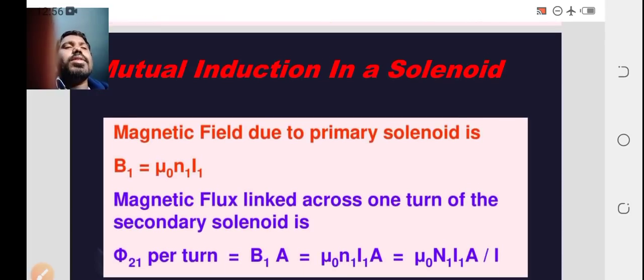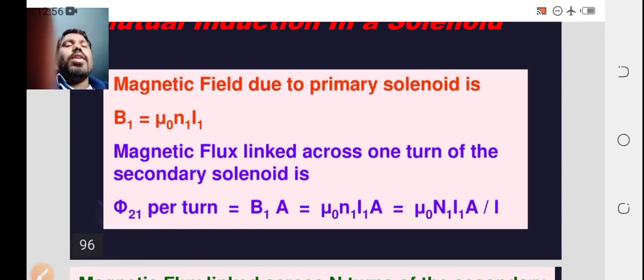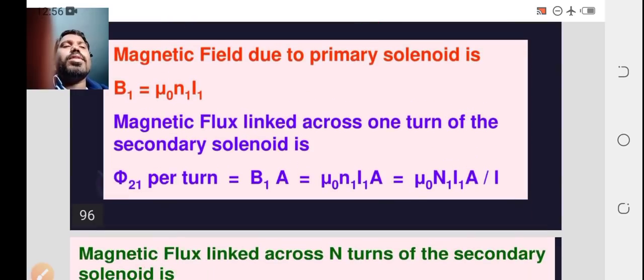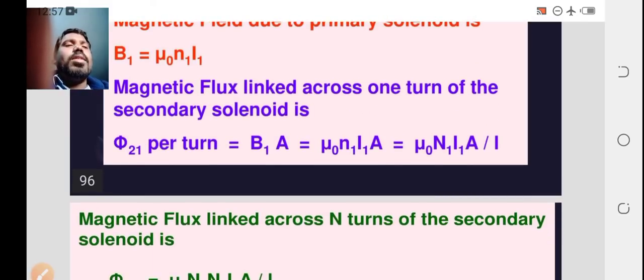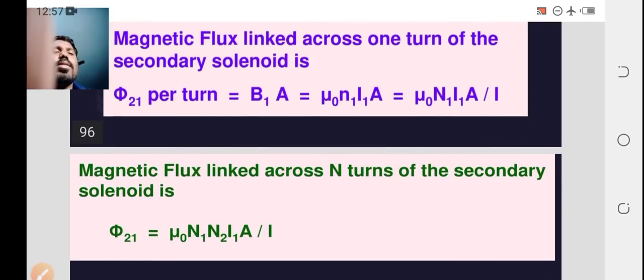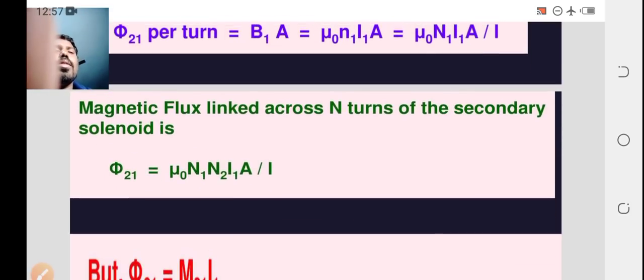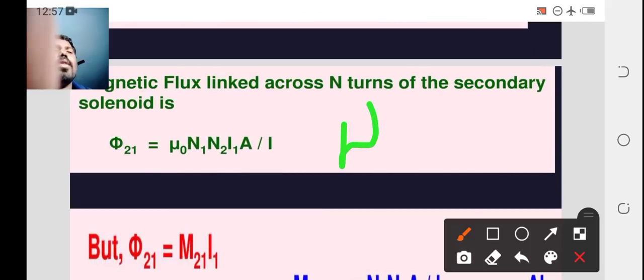Mutual induction in the solenoid. So if you are taking the solenoid, that is, the field of coil 1, the magnetic field in the primary solenoid is what? B1 equal to mu naught N1 I1. Magnetic flux linked across one turn of the secondary coil is what? That is phi 2 per turn equal to B1 A, where B1 is mu naught N1 I1. So simplify here. Capital N by L is nothing but small n, the number of turns per unit length.